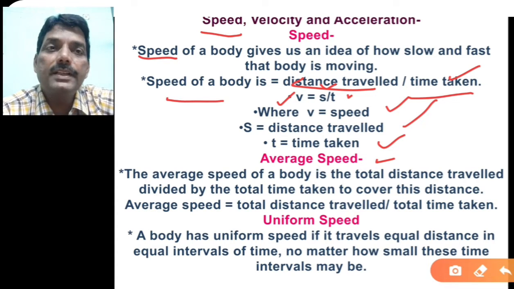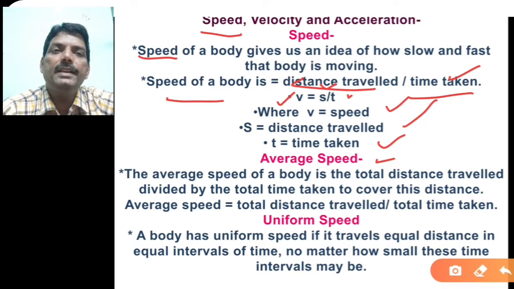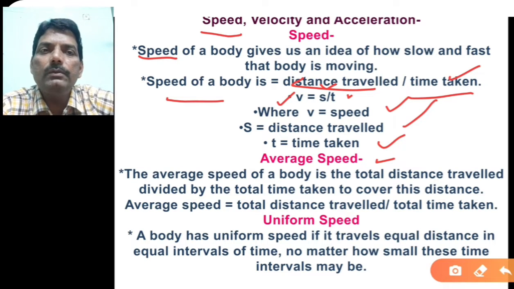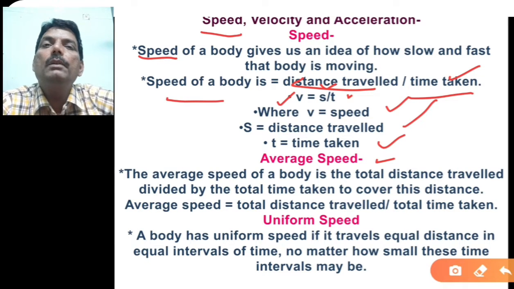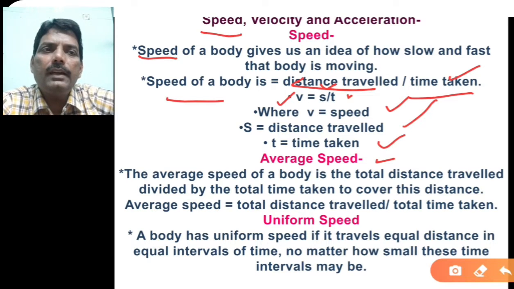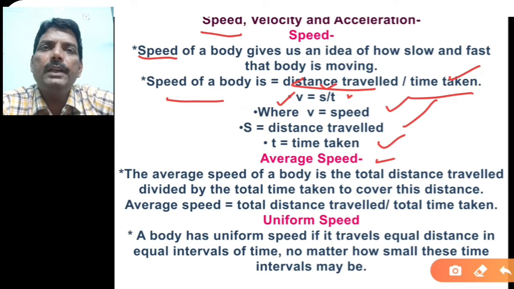What is the need of this average speed? The average speed of the body is the total distance traveled divided by the total time taken to cover this distance. So average speed is equal to total distance traveled upon total time taken. Suppose you have gone from one town to another town, the total distance covered is 400 kilometer, and the total time taken is 8 hours. So what is the average speed? Average speed will be 50 km per hour. So the bike has gone with an average speed of 50 km per hour.